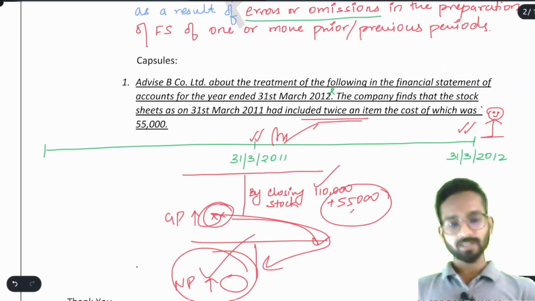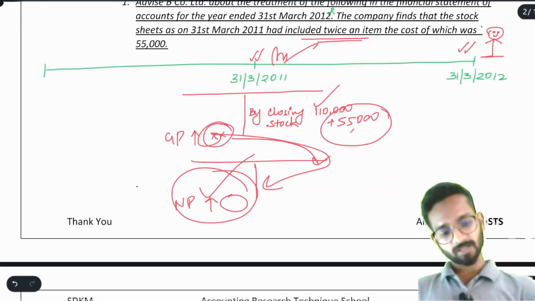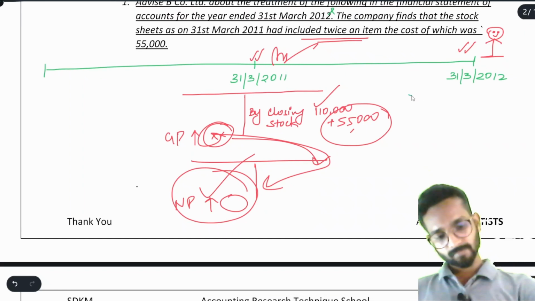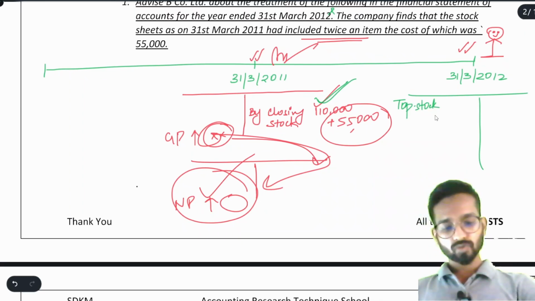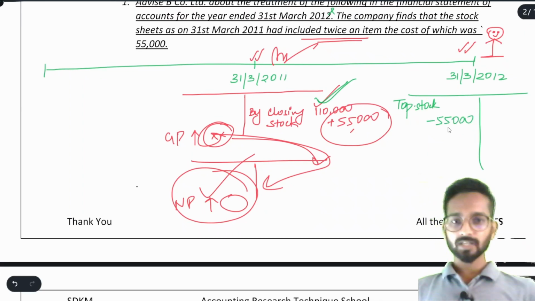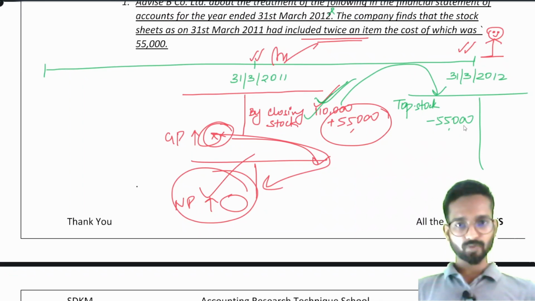In 31st March 2012, we will also prepare the trading account. While preparing the trading account, because the closing stock is overvalued here, what will I do? It will affect my opening stock. So, I will remove 55,000 from my opening stock. Understood? Very simple. Because closing stock was overvalued, it means the next year's opening stock is also overvalued. So I will remove 55,000 from opening stock. Simple.